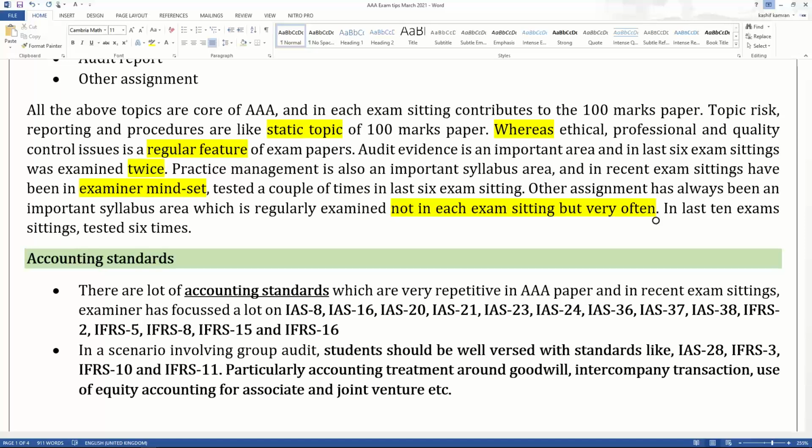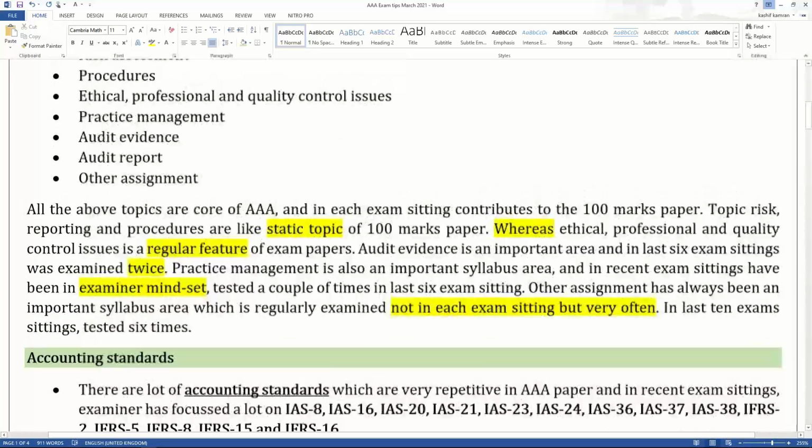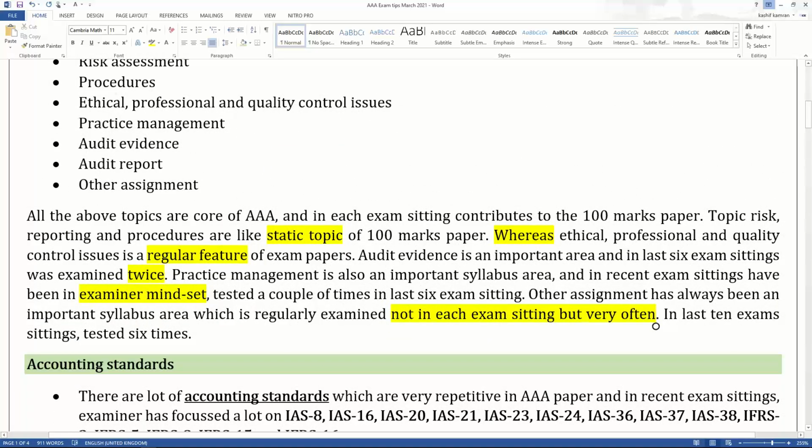So I hope you all agree that topics like other assignments, audit report, procedures, ethical professional quality control issues, practice management, and topics like risk, can you ignore them? This is the must part of the 100 marks paper. This is a core part of the 100 marks paper. I hope you have been able to understand this. So by now, when 10 days are remaining, you all know these are core areas, right? You all know these are important areas of the syllabus. I hope you have practiced plenty on these core areas. Am I right? Are you practicing rigorously on these core areas, everyone?